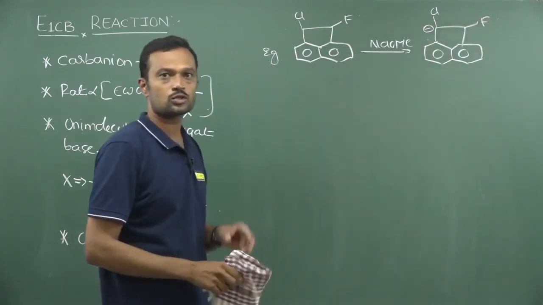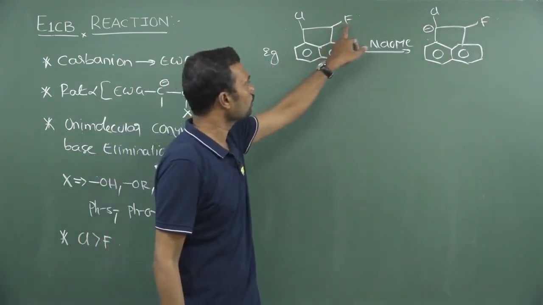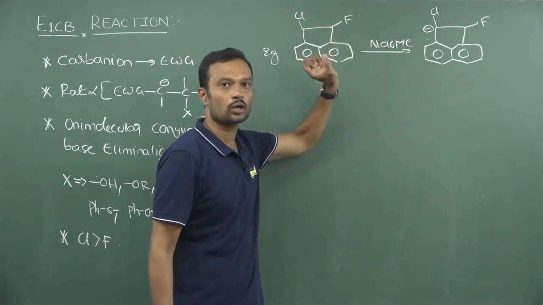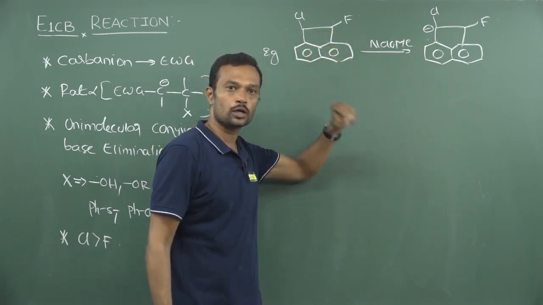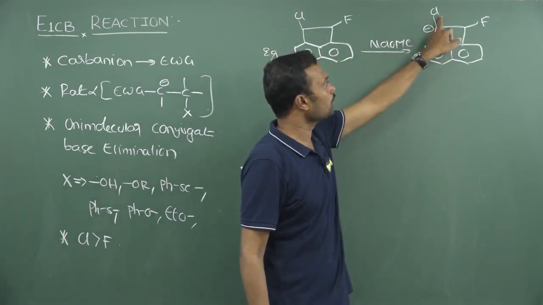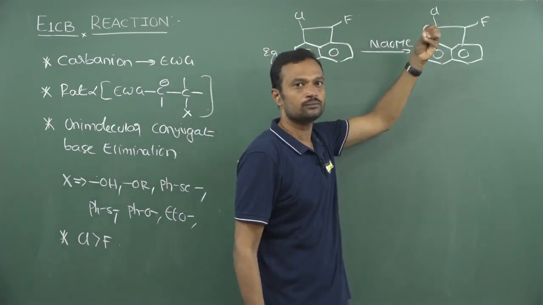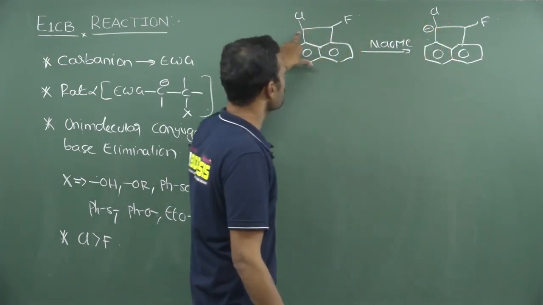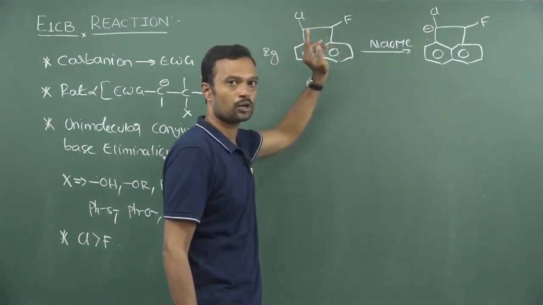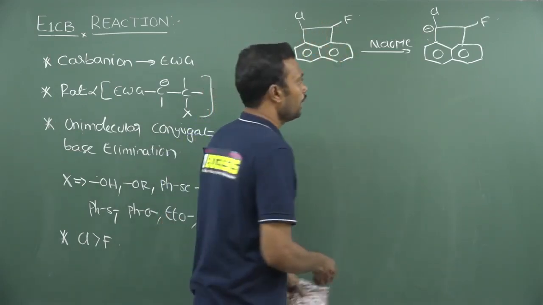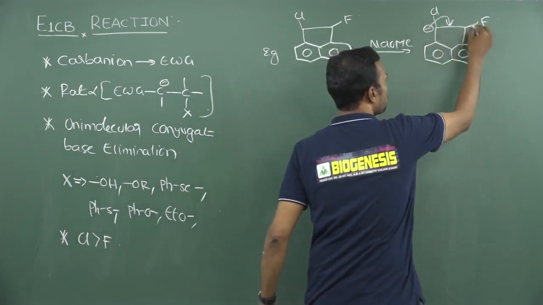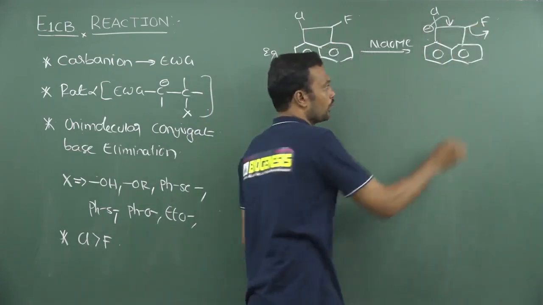Generally most of the students think fluorine is more electronegative, so it will take the proton from here. That is wrong. Even though fluorine is more electronegative, the carbon having empty d orbitals will give more attraction. Okay, so this carbon-hydrogen is more acidic than this one. And one more important reason is fluorine is a poor leaving group. And finally see, this negative charge will migrate here and fluorine is completely removed. And this is your final answer.